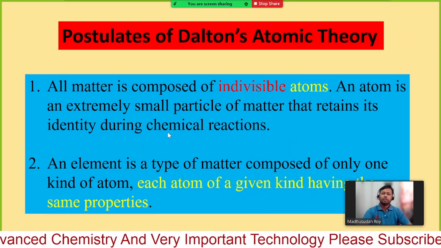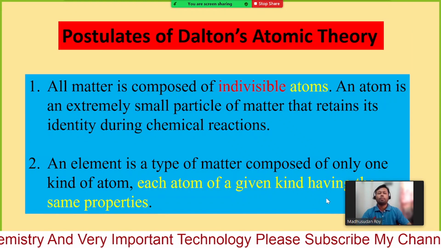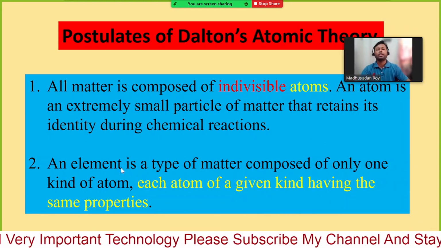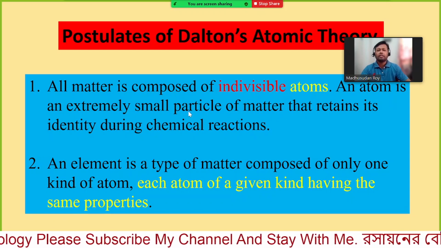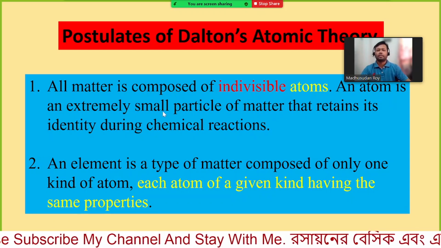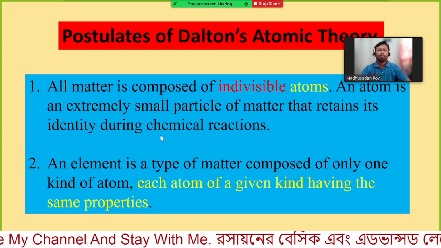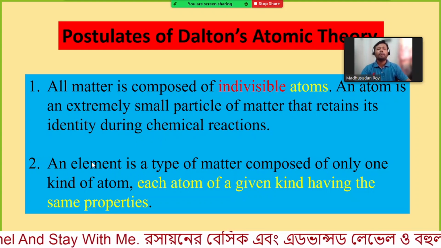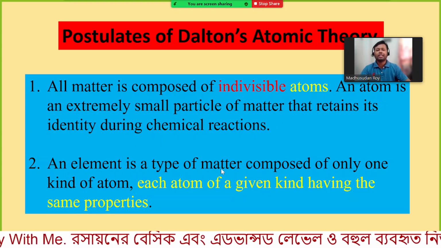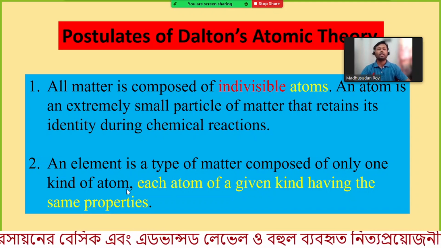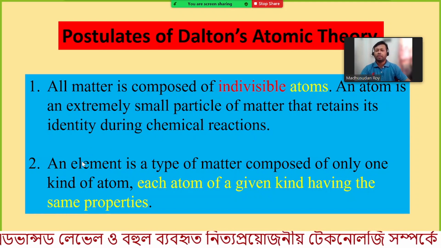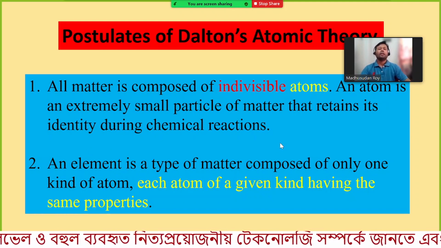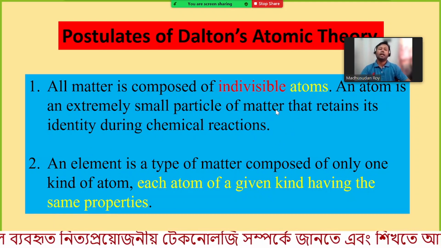Sorry, he has given another one. An element is a type of matter composed of only one kind of atom. Here you can see he mentioned a small particle, the atom, but he also mentioned the element. An element is a type of matter composed of only one kind of atom. So if he knew the element, then he could give the idea about the atom.